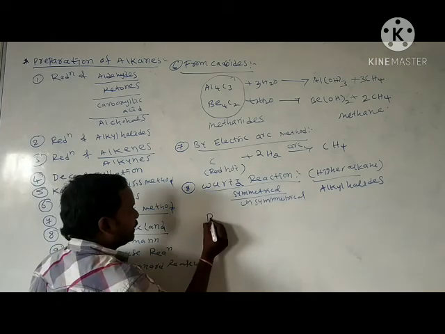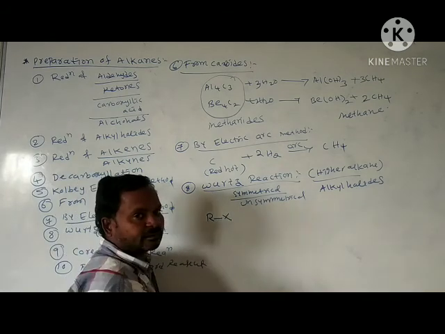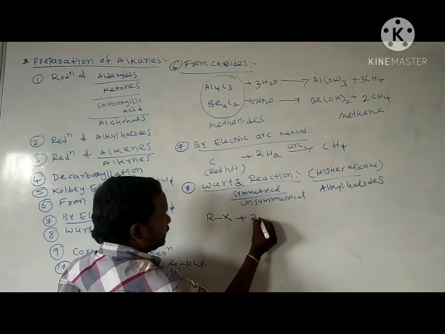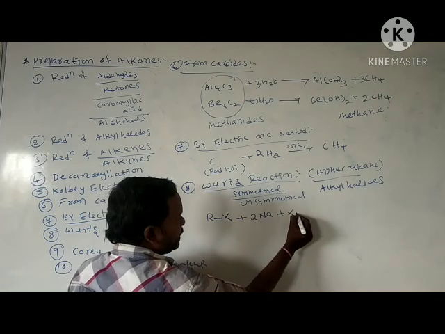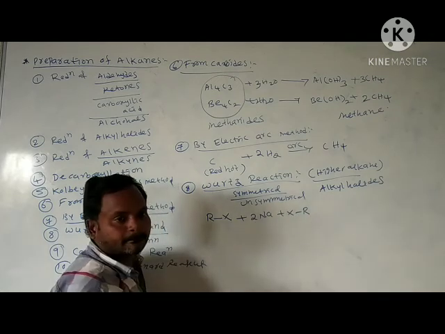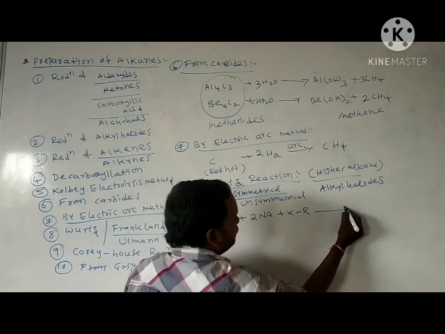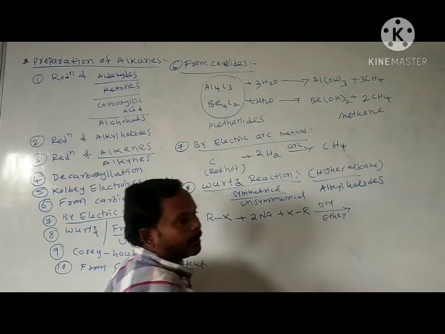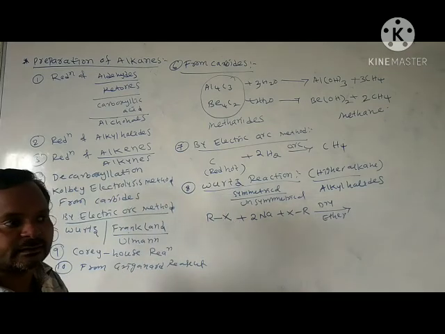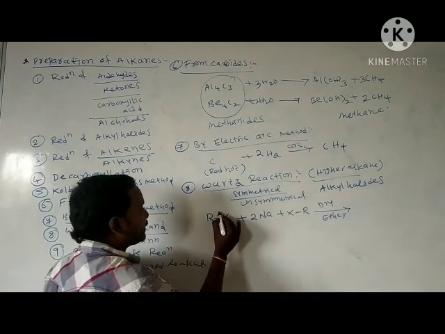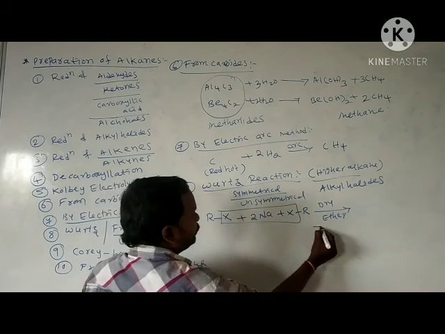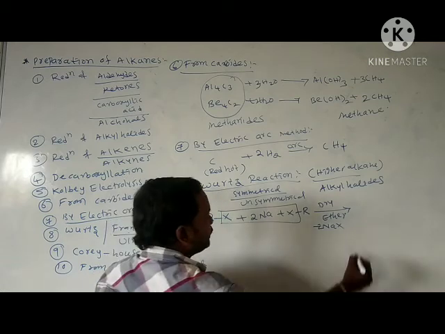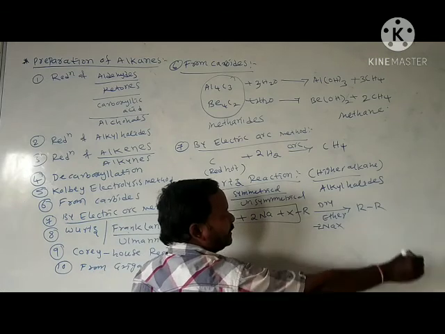Here I am taking an alkyl halide, RX. 1 mole of alkyl halide reacts with sodium metal in the presence of dry ether. What happens here? It loses 2 moles of NaX and forms RR, meaning an alkane.